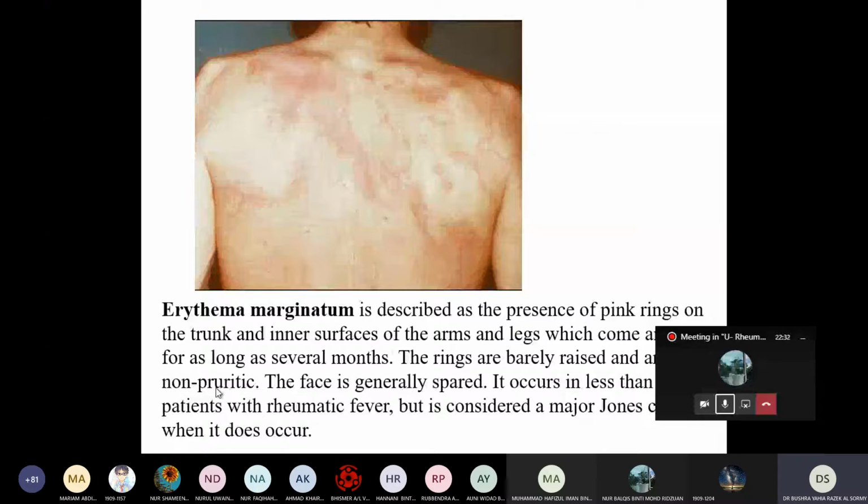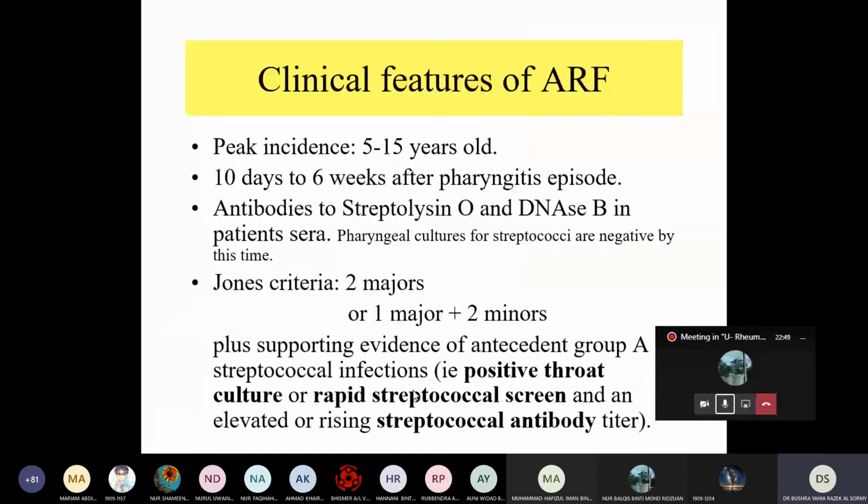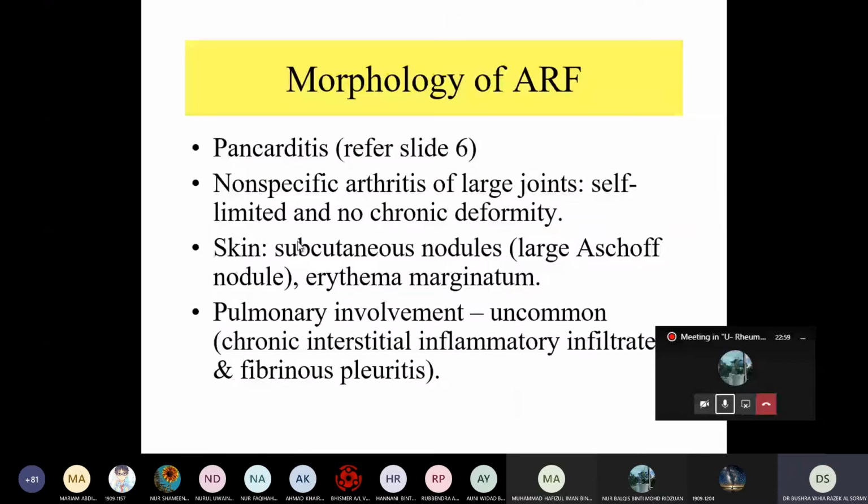Okay, and it is non-pruritic, meaning there is no itching. The face is generally spared and it occurs in less than a quarter of patients with rheumatic fever, but it is considered a major Jones criterion. Okay. For the subcutaneous nodule, usually it is present in the area of a joint, like the elbow joint. Okay, if we take this nodule and examine it, we can see a granulomatous inflammation we call Aschoff nodule.